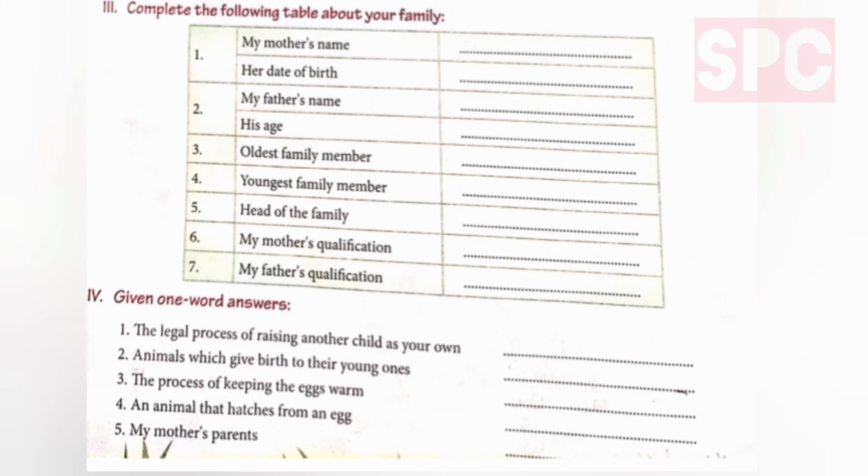Question number 3. Complete the following table about your family. So students, in this given table, you have to give information about your family. So this question you will try to do by yourself. Let's move on to question number 4.